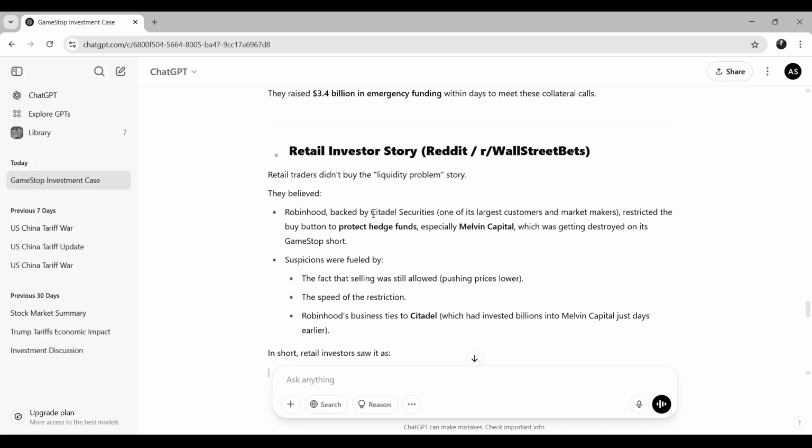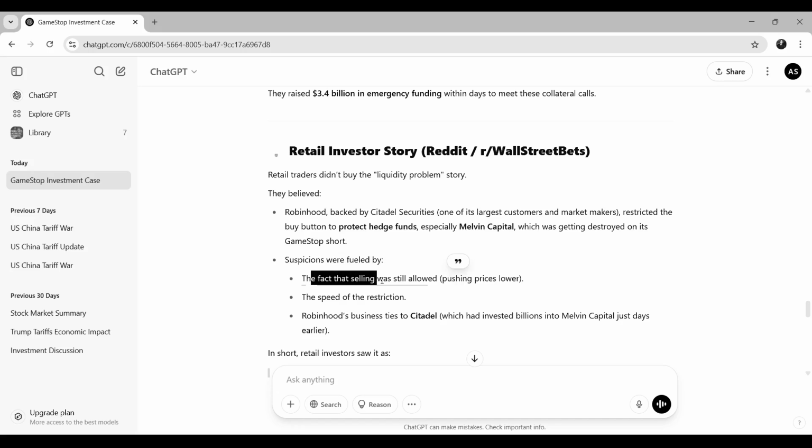Citadel Securities is another entity, one of the largest customers and market makers. They restricted the buy button to protect the hedge funds, especially Melvin Capital, which was getting destroyed on its GameStop short. There were suspicions fueled by the fact that selling was still allowed, to push the prices lower. Their point was that if there was a liquidity problem, then why didn't they stop the selling button as well, so that it could remain neutral?